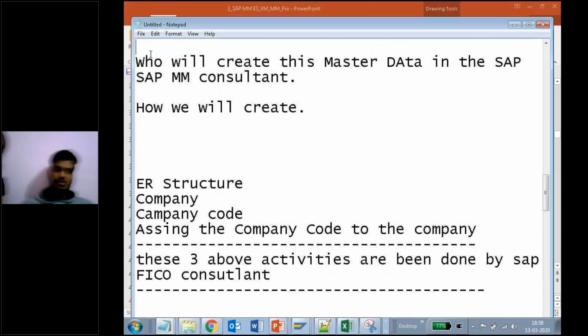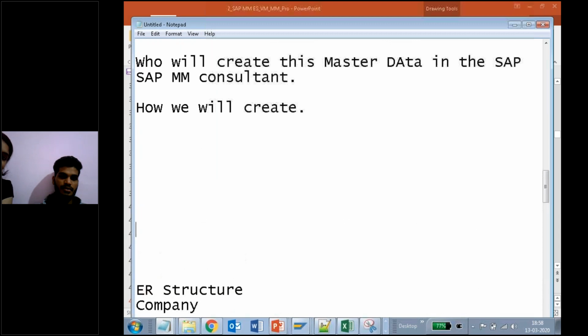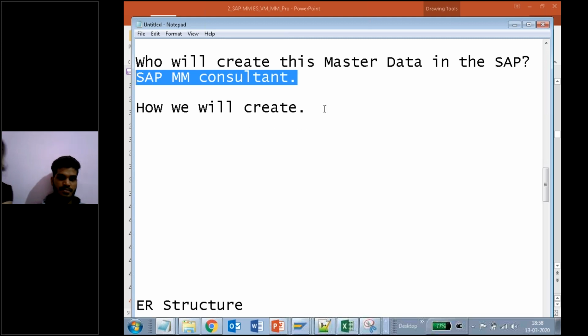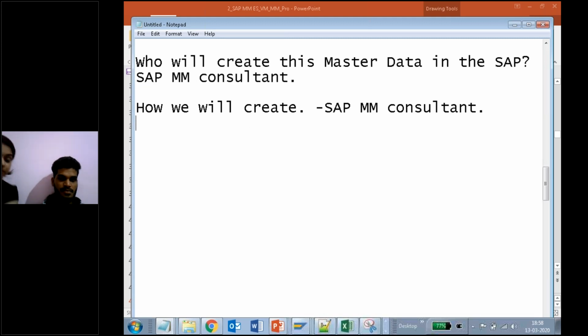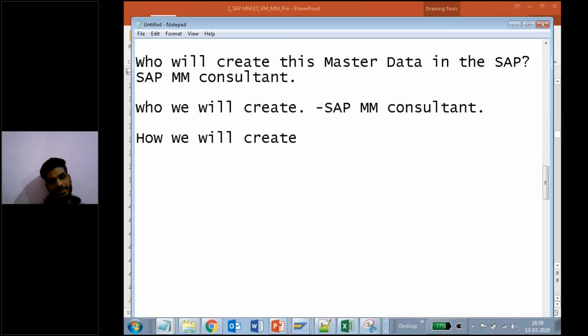In the same way, my question is something like the same here. Who will create this master data? Who is creating here? The SAP consultant is creating in the SAP system. In our SAP, who will be creating? The answer is the SAP MM consultant.